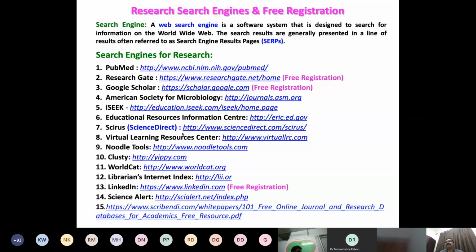Actually, UGC listed some journals. You can see they have given List 1, List 2, correct? List 1 they have taken from Web of Science, Thomson Reuters, correct? The second list they have taken from Scopus. Always, in my talks, I am using Thomson Reuters and Scopus.